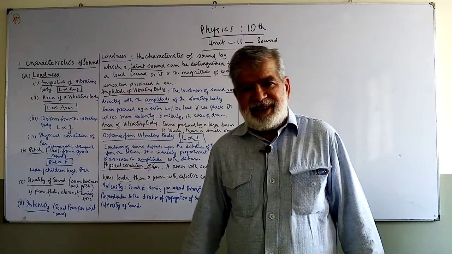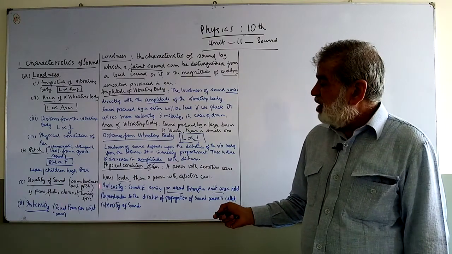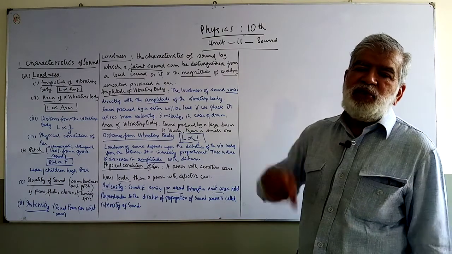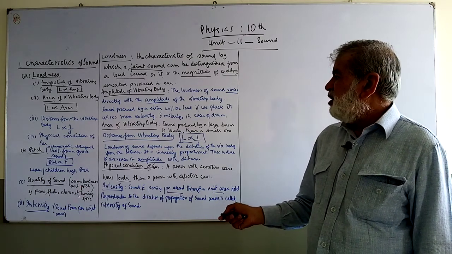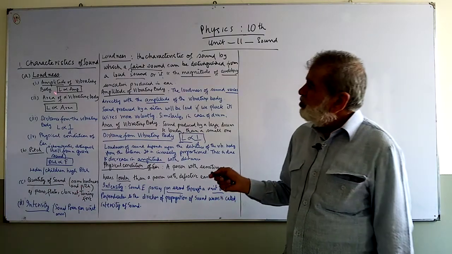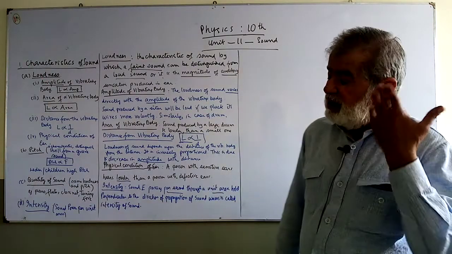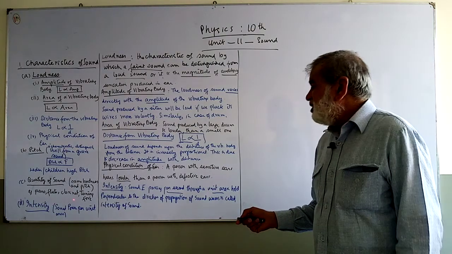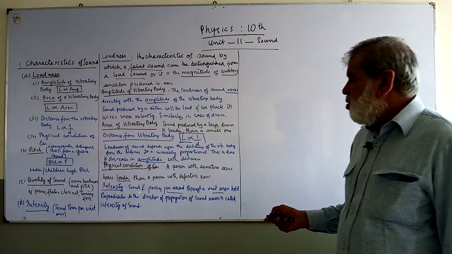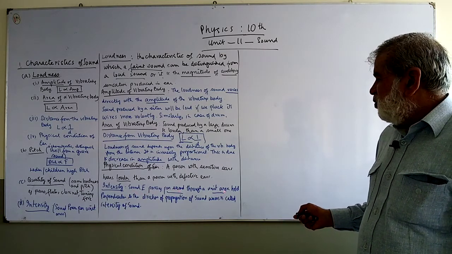Quality of sound is the characteristic by which sounds of the same loudness and pitch can be distinguished by the ear. This is known as the quality of sound. The fourth characteristic of sound is intensity. This ear can understand how intense the sound is coming. And what is intensity? It is the sound energy passing per second through a unit area.